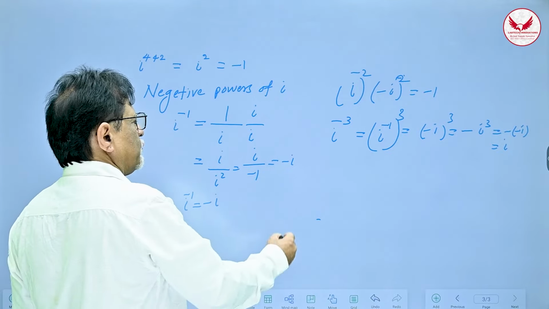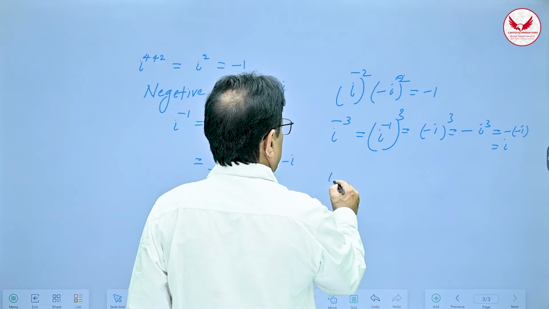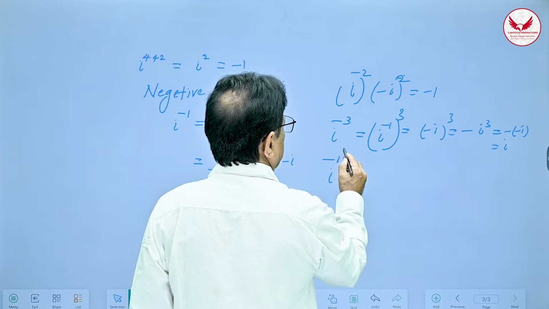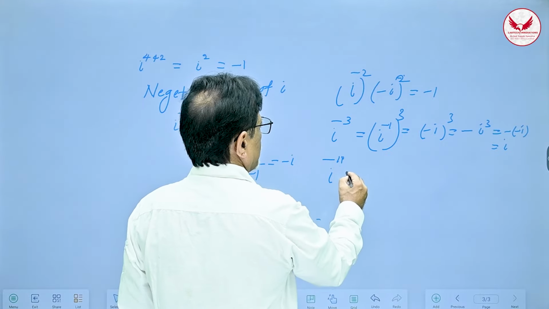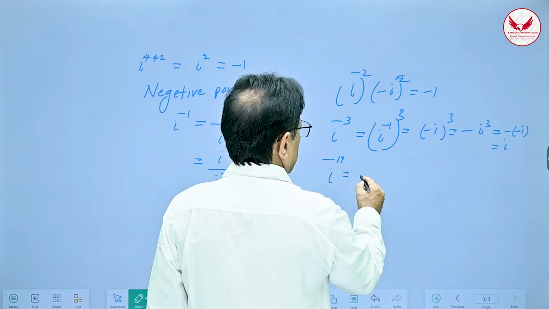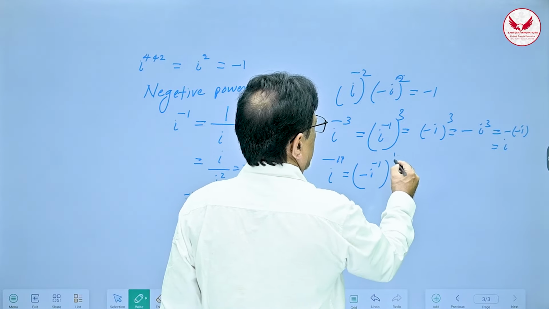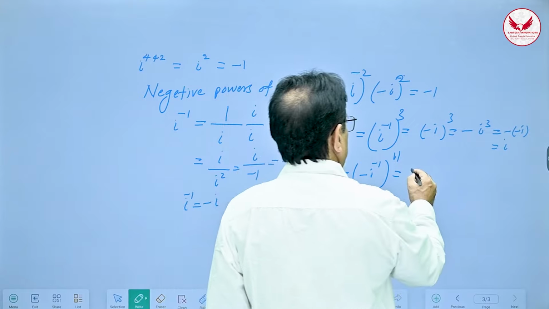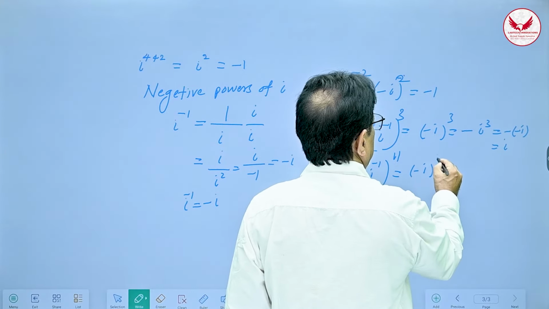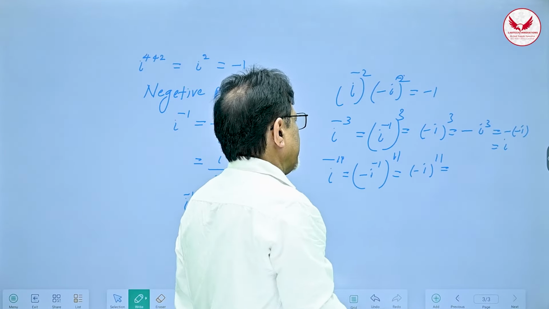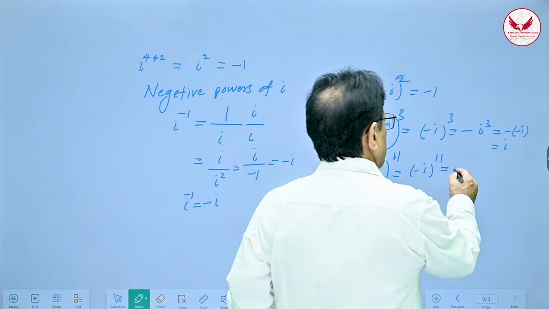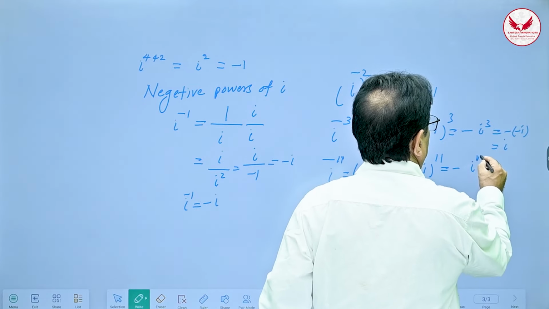Correct? So in other words, if I want to find out what is i raised to minus 11. That is i raised to minus 1, raised to 11. But i raised to minus 1 is minus i, raised to 11. So minus 1 is raised to an odd power, so it will be minus ultimately, and it will be i raised to 11.